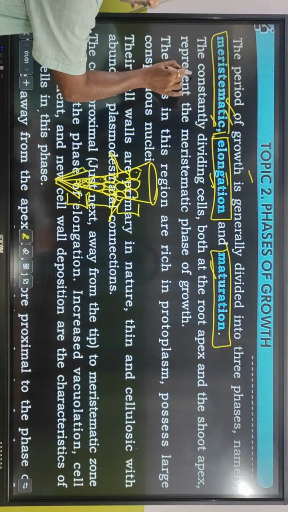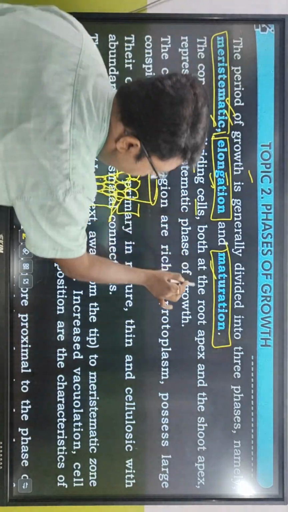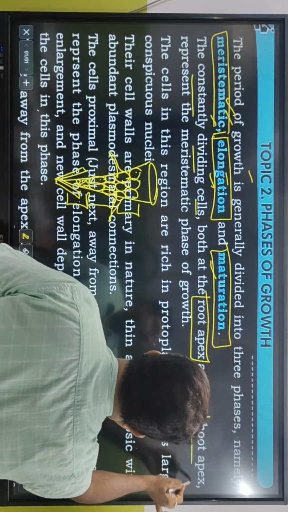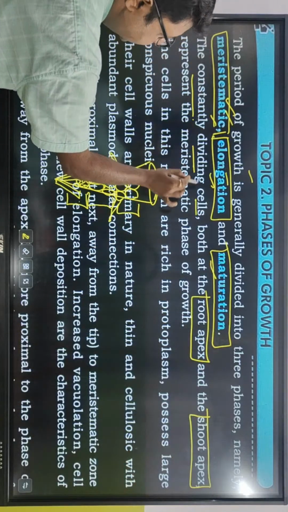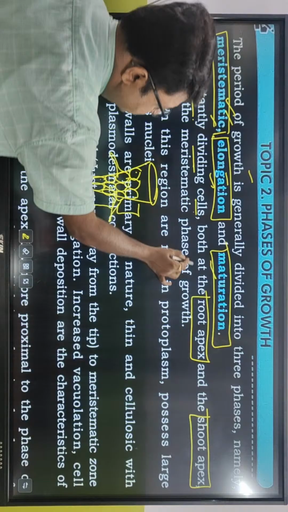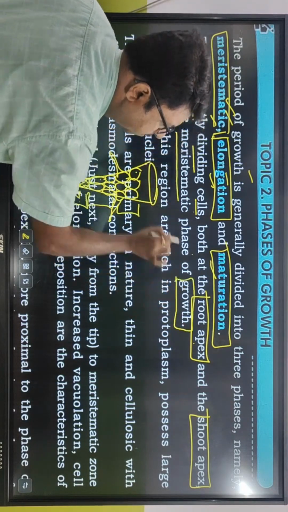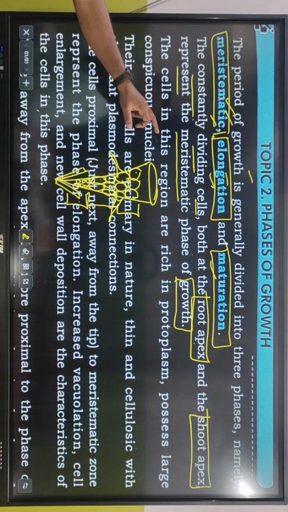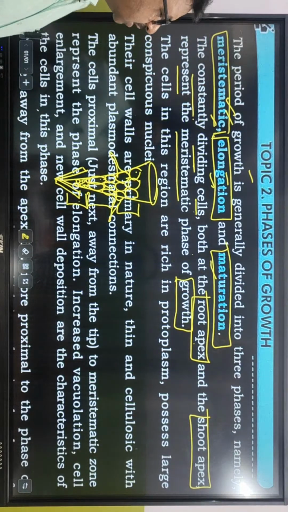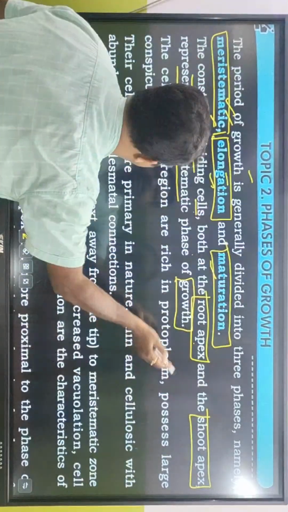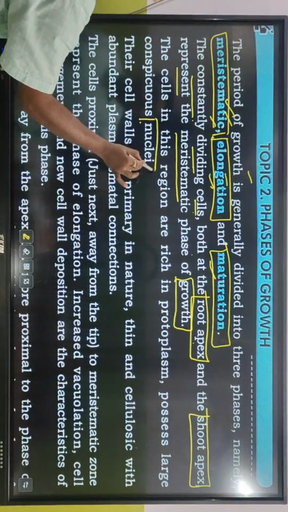The constantly dividing cells both at the root apex and the shoot apex represent the meristematic phase of growth. The cells in this region are rich in protoplasm and possess large conspicuous nuclei.